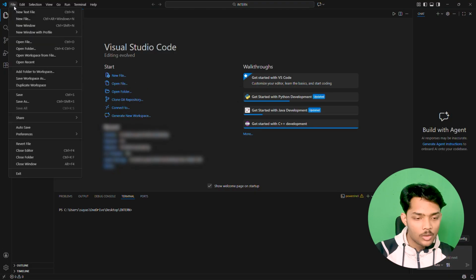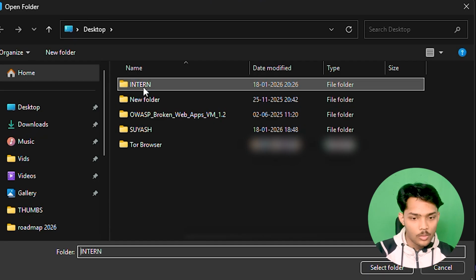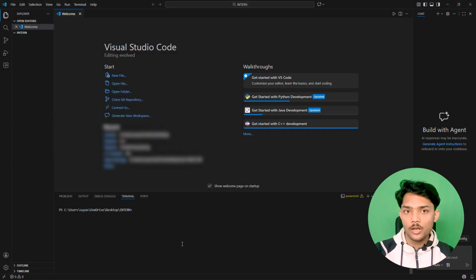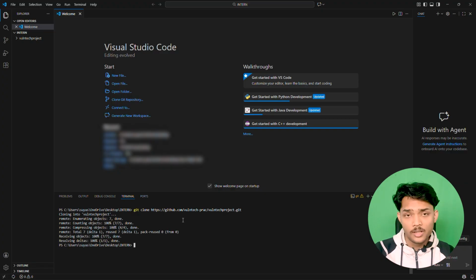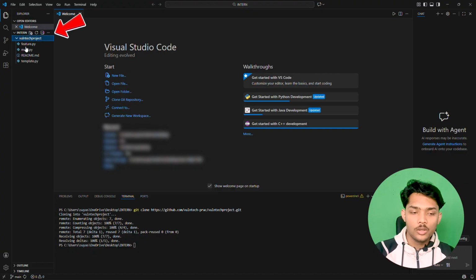Now we are going to act as an intern. So just go back here, click on open folder, click the interns folder here, and select this folder. Now you will have to create a new folder and clone the repository there. You can clone directly from clone Git repository here, or you can go to the terminal, open your terminal and just type the command git clone and press enter. Once you press enter, the cloning of the project will start. And as you can see, this Volunteer project is on your system now.